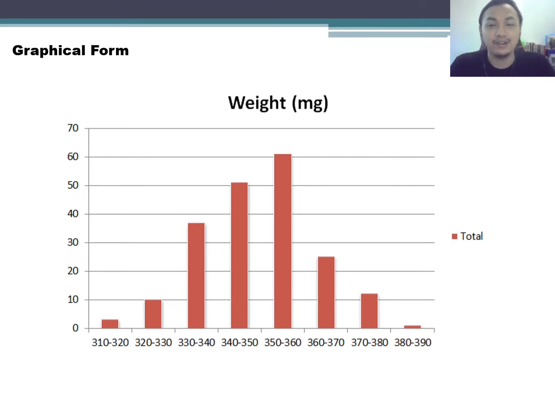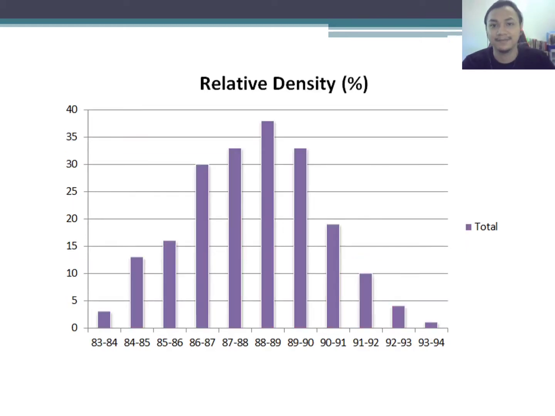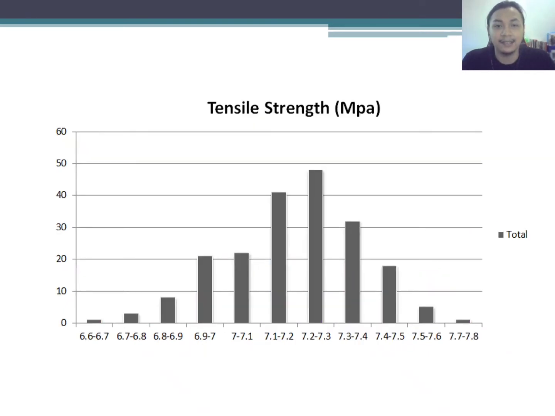Next, we go to the graphical form. In this graph, we can see the highest count for the weight, relative density, and tensile strength. We can summarize that the production of the Lajak tablet M is acceptable because it shows some consistency in the production. I think that's all from me. Then we move to the next part.